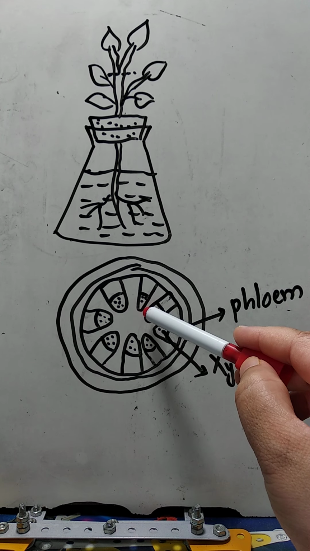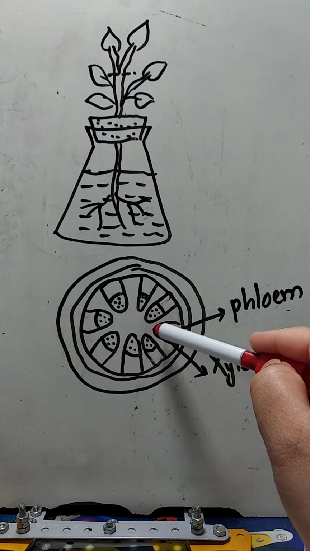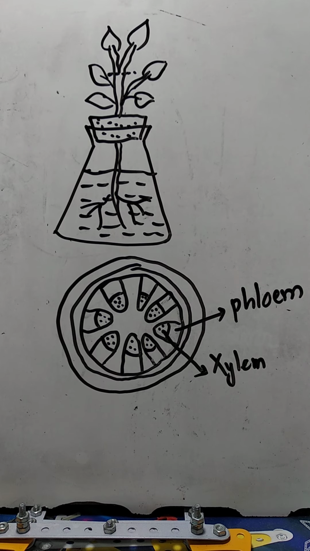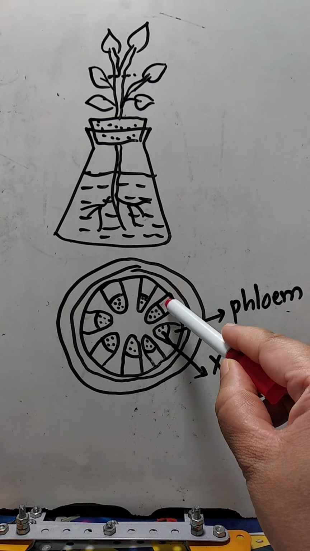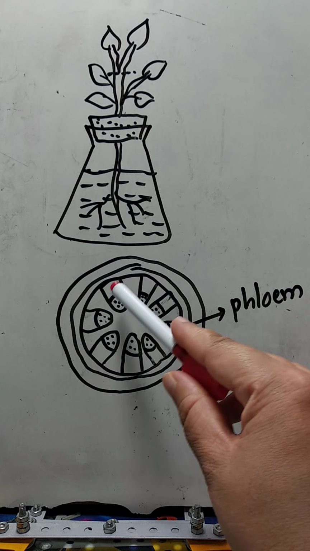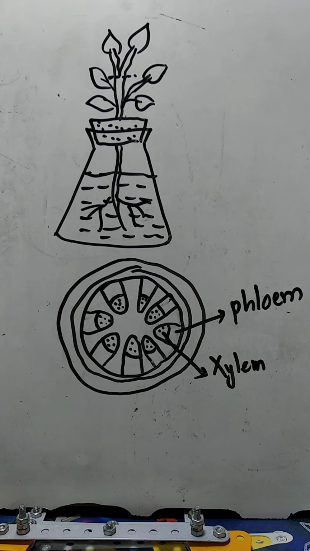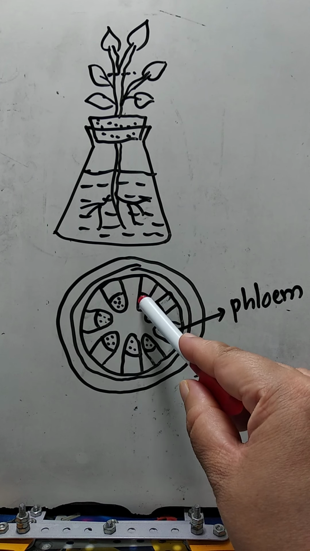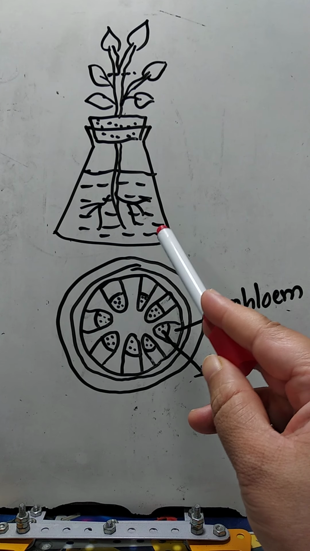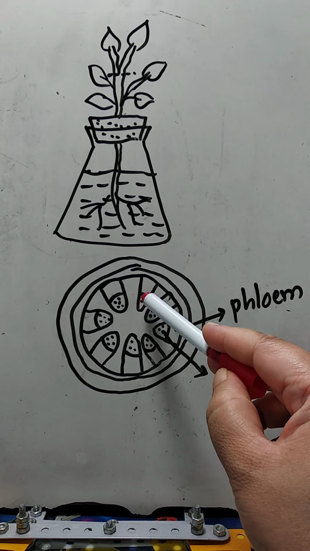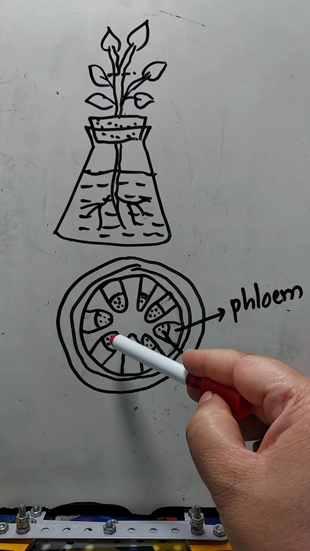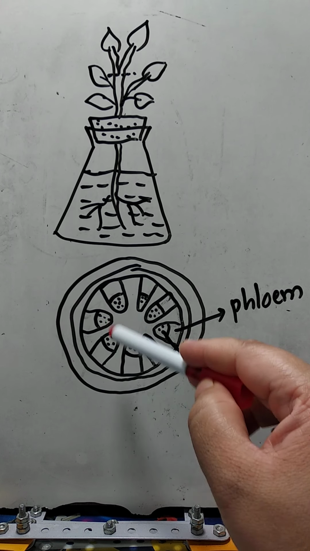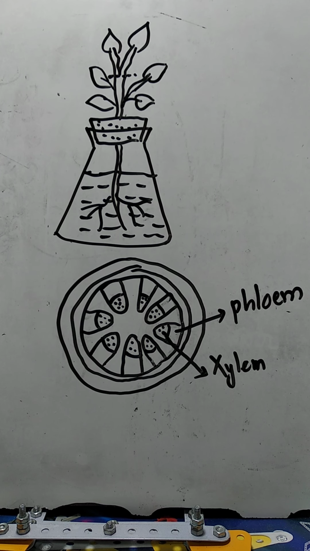So what does that indicate? That through these vessels only, water has been transported in the upward direction. And this outer part is of phloem, which we'll be taking in the next part. So as this part has turned red, having gained the color of the red colored water, this shows that water has risen up through these vascular bundles, and these vascular bundles are nothing but xylem tissues.